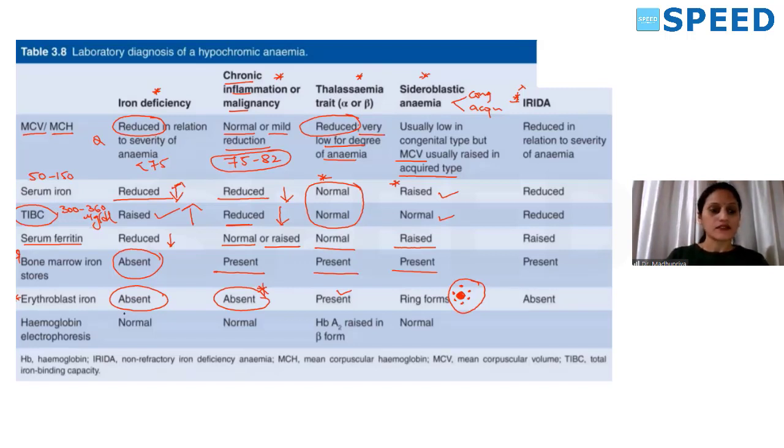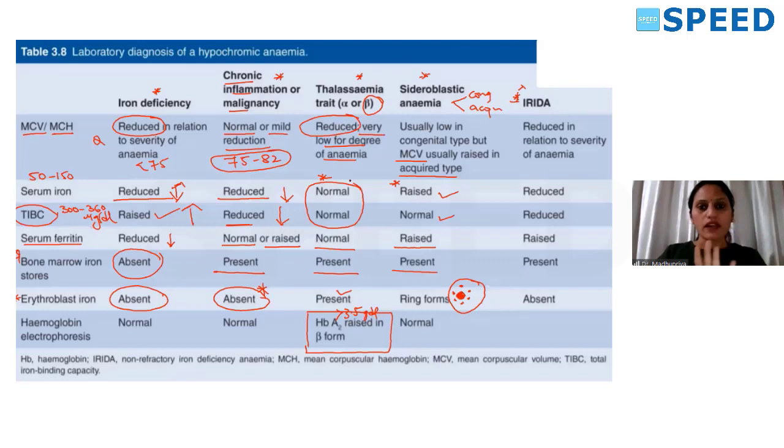Next, coming to hemoglobin electrophoresis, nowhere else it is going to be affected. Hemoglobin electrophoresis is going to be very important only in case of thalassemia, especially beta thalassemia, where HbA2 level will be more than 3.5 gram per deciliter. In alpha thalassemia, in fact, this simple hemoglobin electrophoresis also is not going to be useful. There we diagnose based on the RBC count. We consider it last, so that will be your last differential diagnosis. In thalassemia also, beta is the major one.